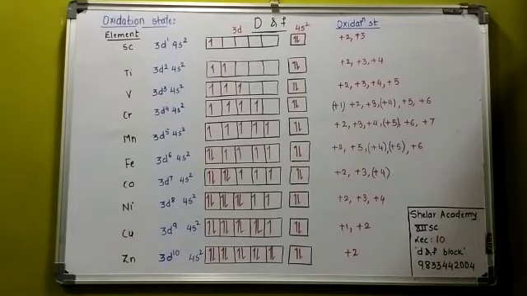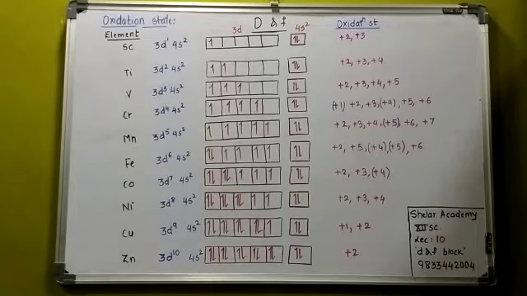Then you can be asked to explain the different oxidation states of chromium. Chromium has many oxidation states: +1, +2, +3, +4, +5, +6. Among all these, which is the most stable oxidation state? +6 is very stable because it is achieving the electronic configuration of argon, which is an inert gas. It can be explained on the basis of molecules like K2Cr2O7, where chromium is in the +6 oxidation state.